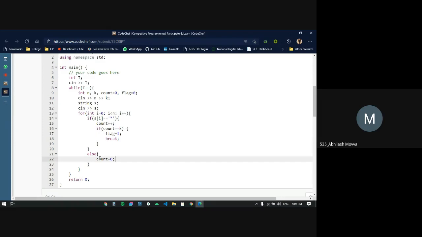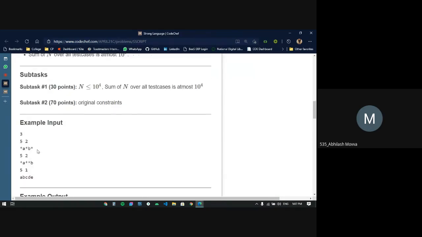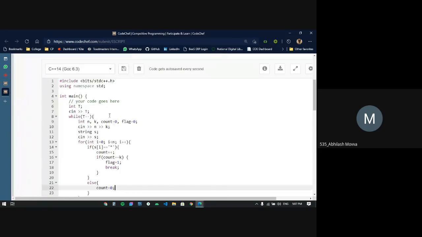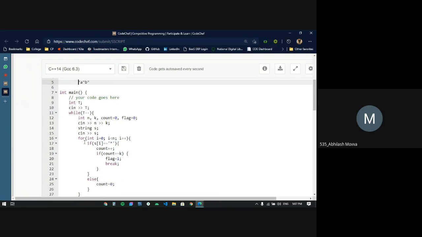Why are we doing this? Let's say this is the given string. As the for loop starts iterating from here, as the first character is an asterisk, the count will be set to 1 as it will be incremented.